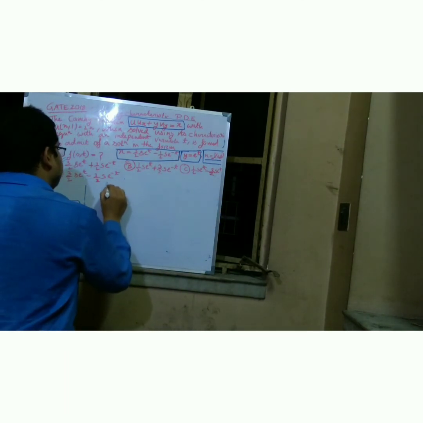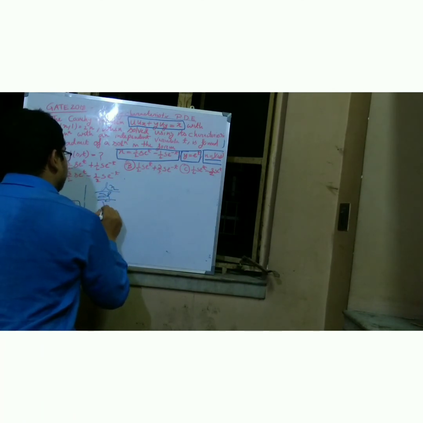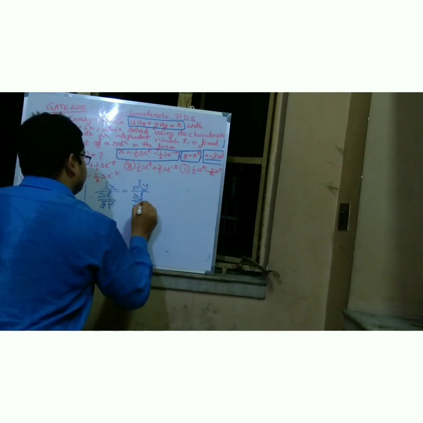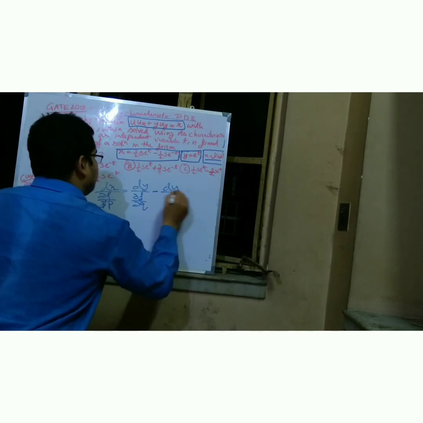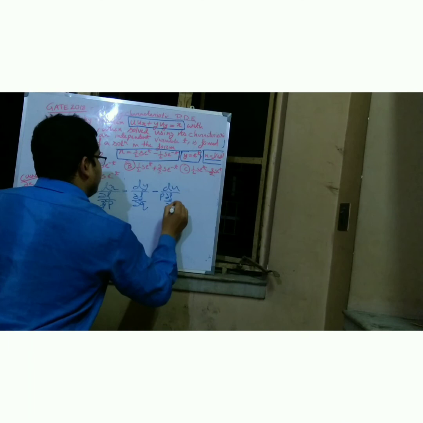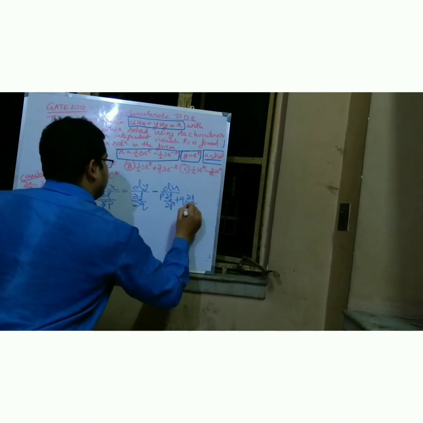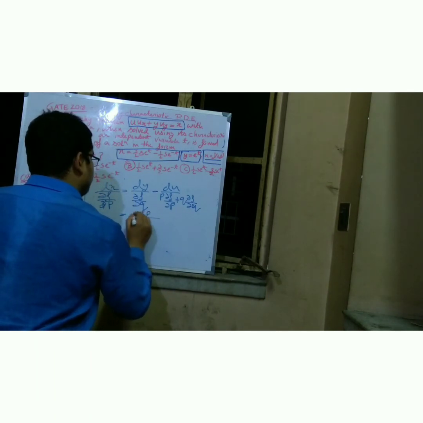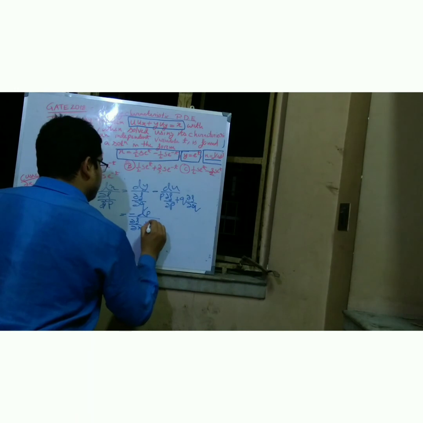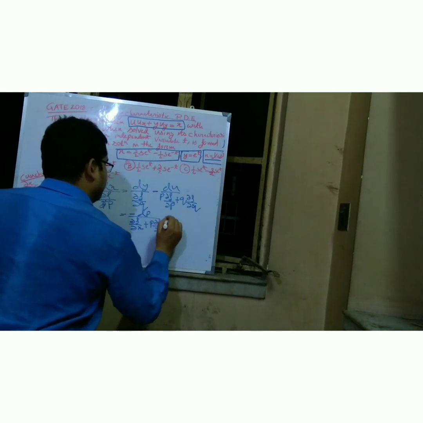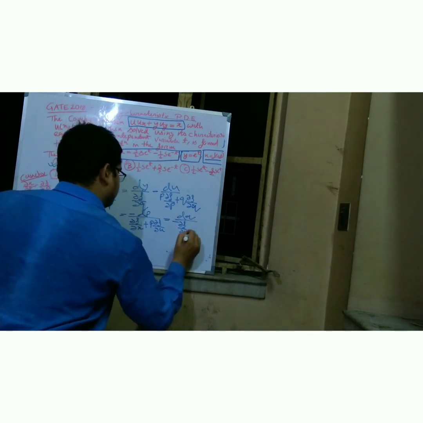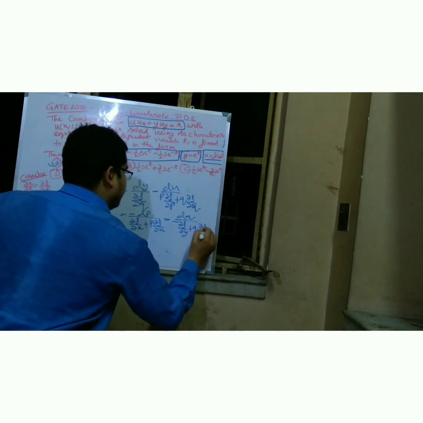That's why I just write dx is equal to del f by del p, dy is equal to del f by del q, and du is equal to p into del f by del p plus q into del f by del q, and dp is equal to minus del f by del x plus p into del f by del u, and dq is equal to minus del f by del y plus q into del f by del u. This is my total